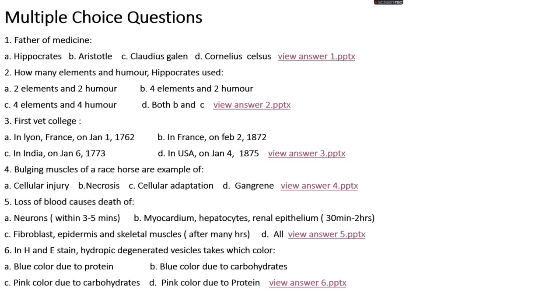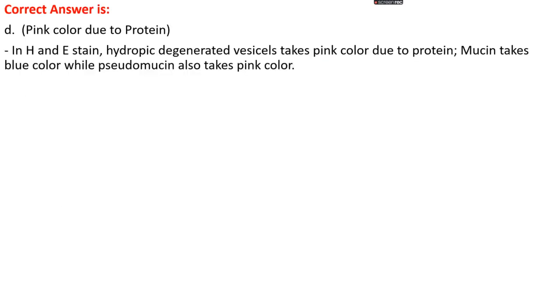Okay, question number 6. In H and E stain, hydropic degenerated vesicles take which color? Option A, blue color because of protein. Option B, blue color due to carbohydrate. Option C, pink color due to carbohydrate. Or option D, pink color due to protein. The right answer is option D, that is pink color due to protein.